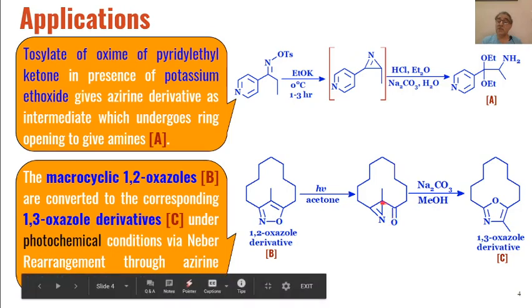The three-membered ring is converted into a 5-membered ring. So we can say there is a ring opening followed by cyclization, leading to the formation of the 1,3-oxazole derivative. This is how 1,2-oxazole derivatives, through Neber rearrangement, are converted into 1,3-oxazole derivatives.